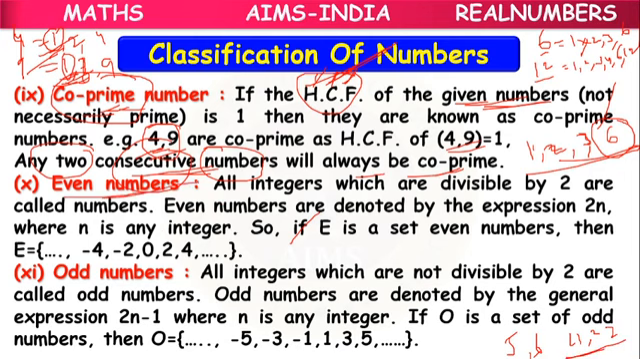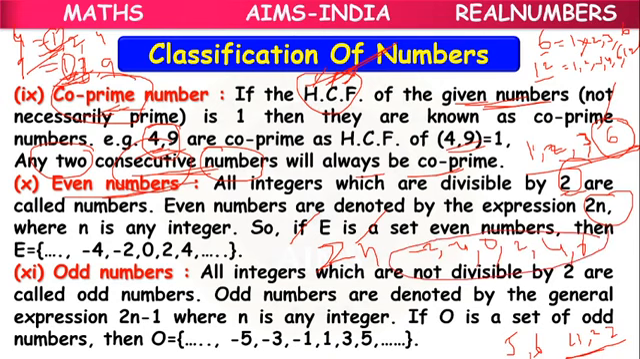So next, even numbers. This definition you already know. Means which are divisible by 2. Their general form is 2n, where in the place of n, you can keep any integer. 2 into -1 is -2, 2 into -2 is -4, 2 into 0 is 0, 2 into 1 is 2, 2 into 2 is 4, 2 into 3 is 6. Like that, in the place of n, we can keep any integer.